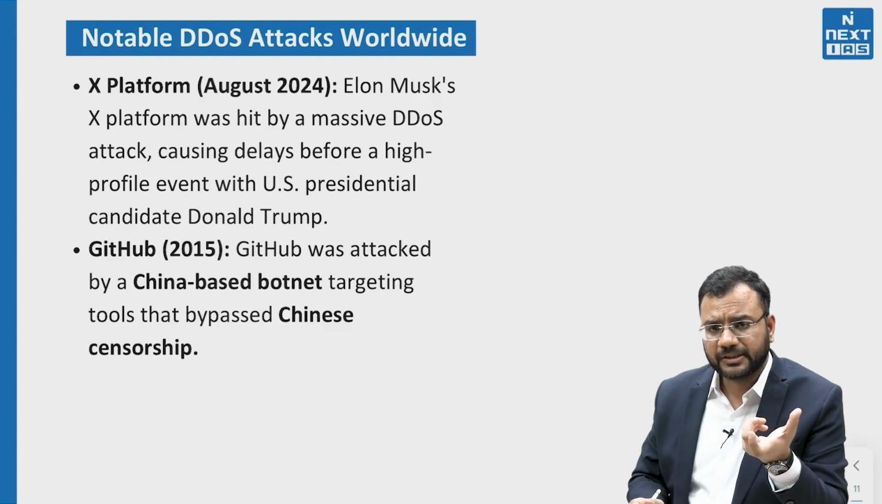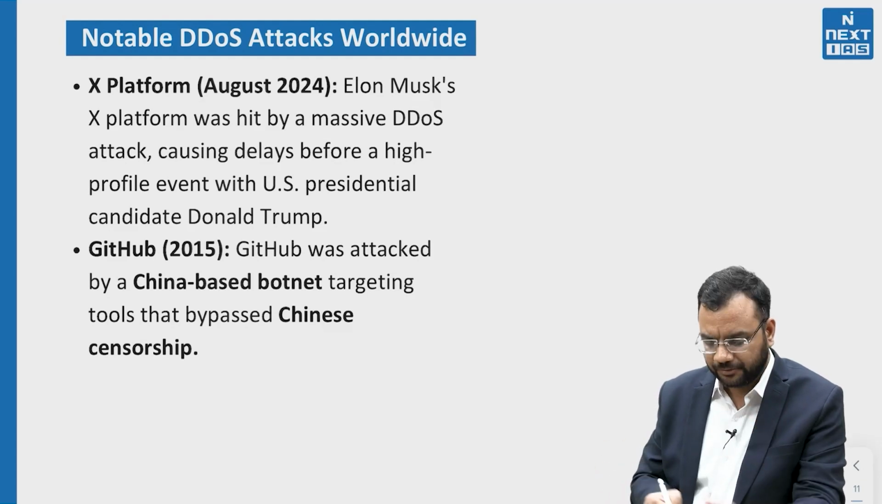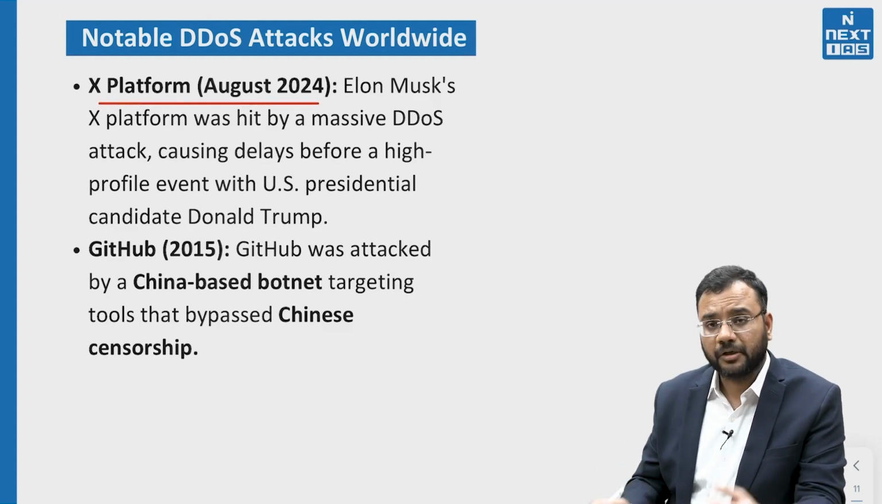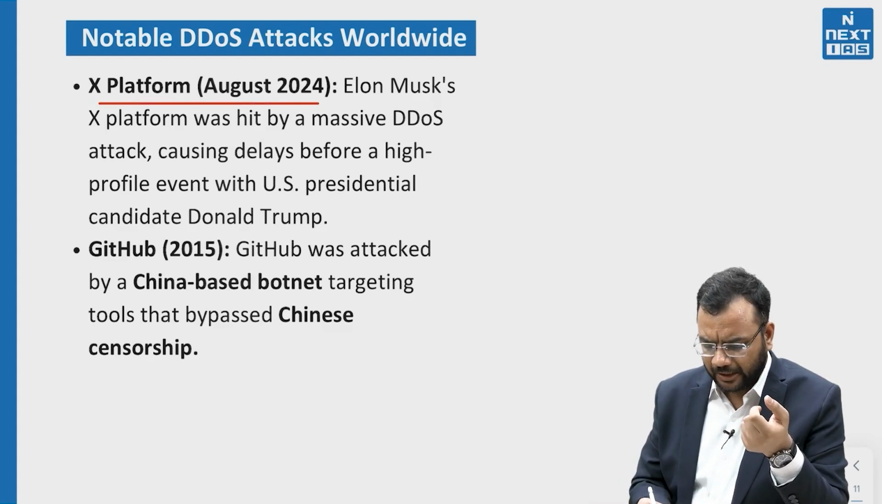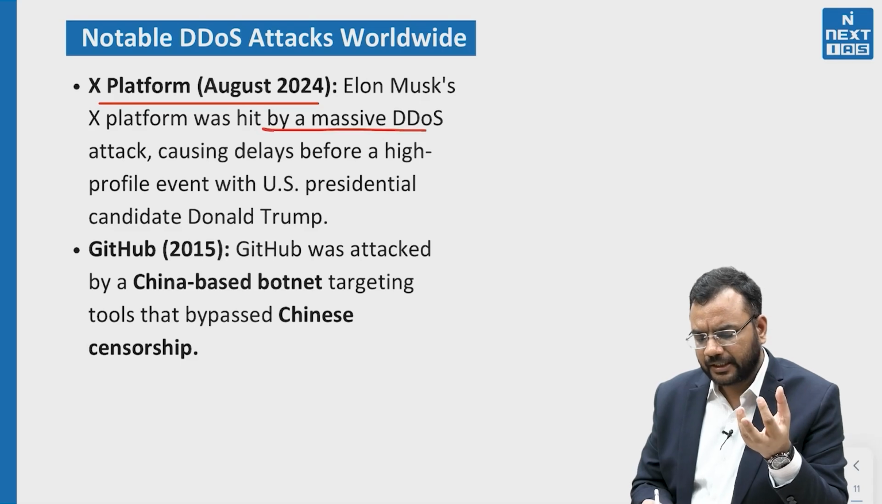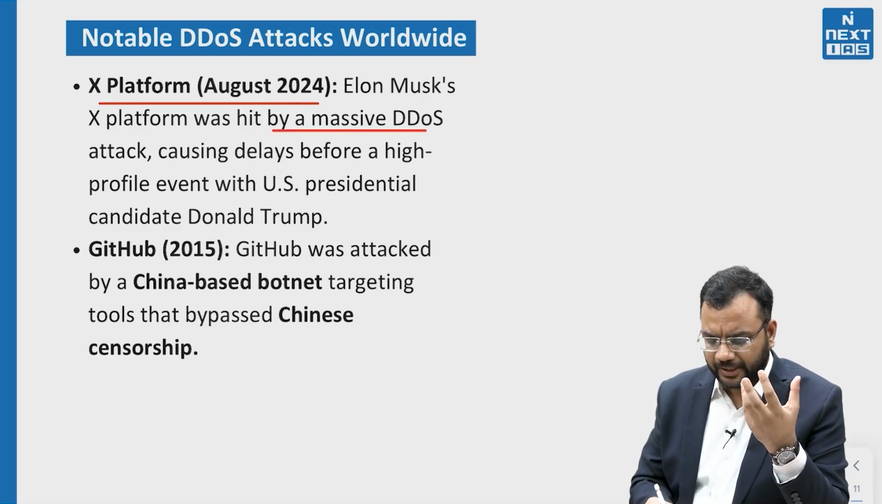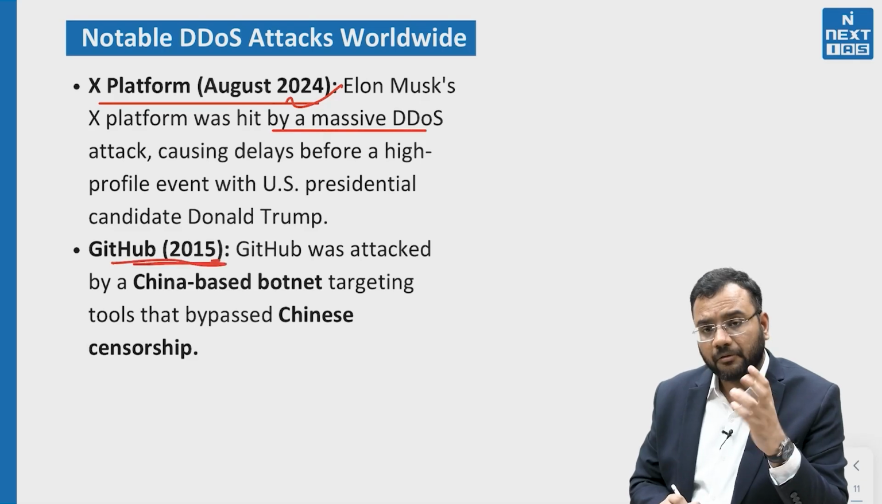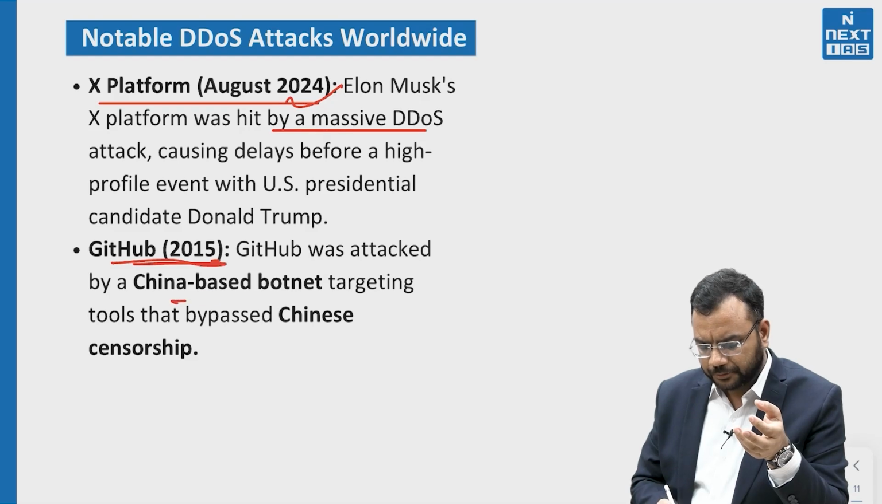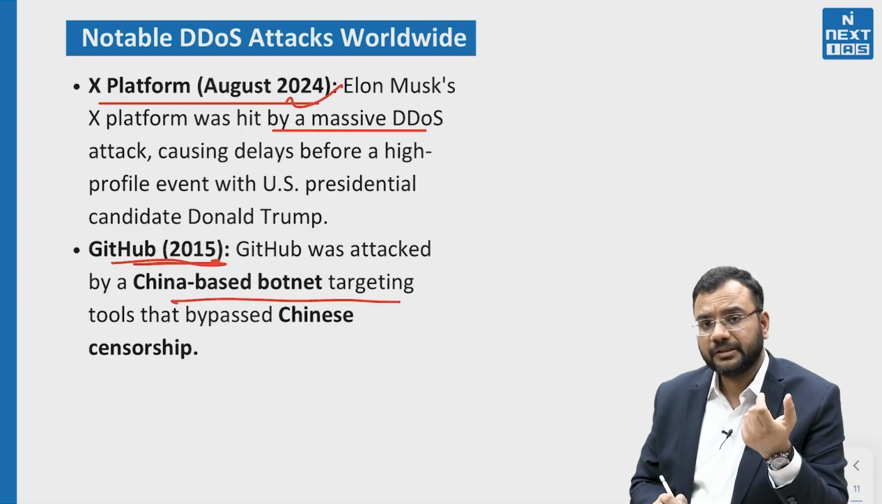Some notable DDoS attacks have been mentioned in the article itself, like the X platform being faced with a DDoS attack. Elon Musk said that it was hit by a massive DDoS attack. It happened in August 2024. Then GitHub also faced this problem in 2015 due to a China-based botnet targeting tools.